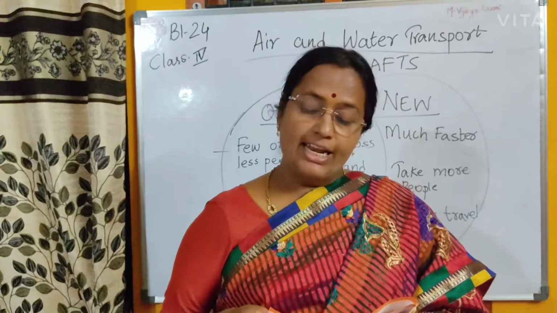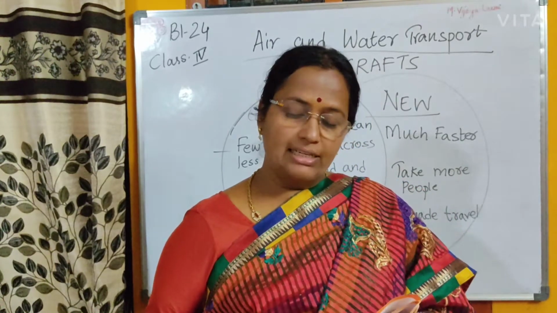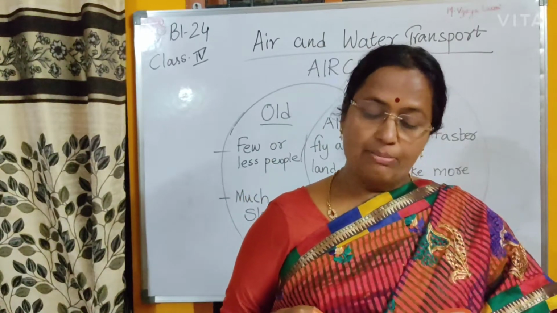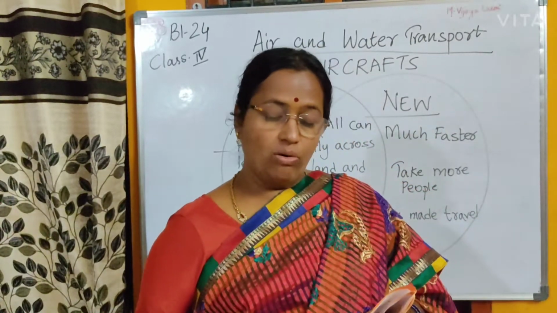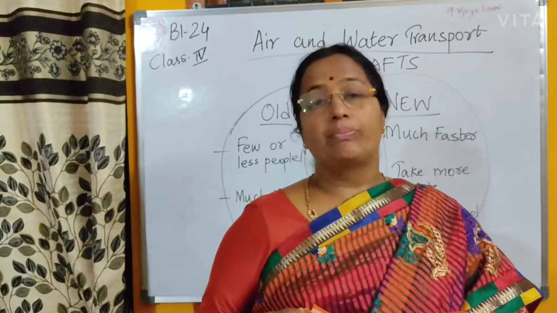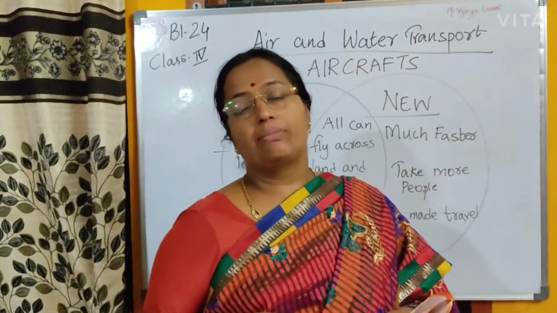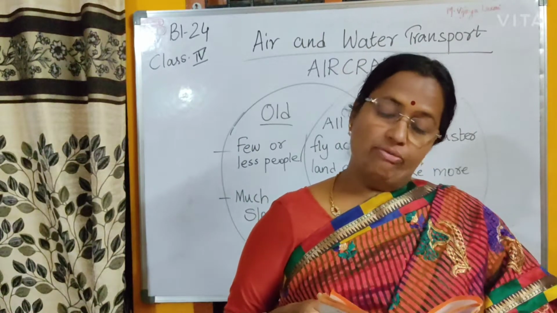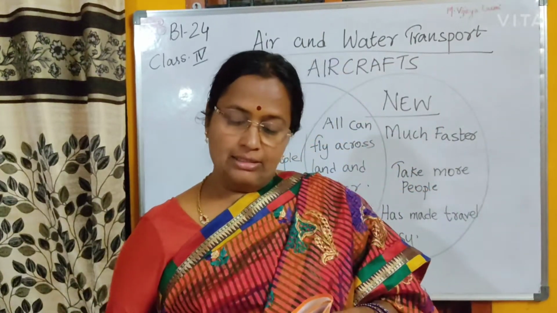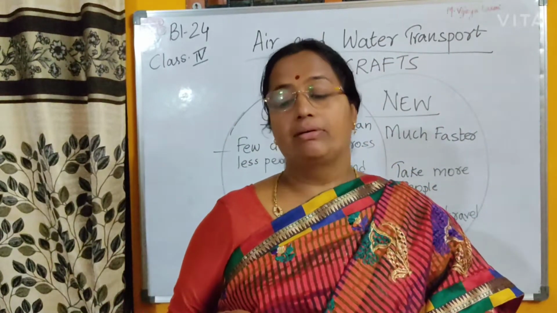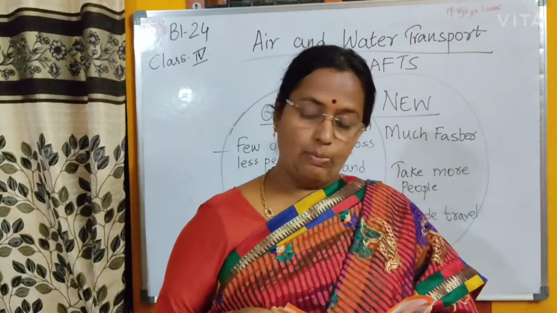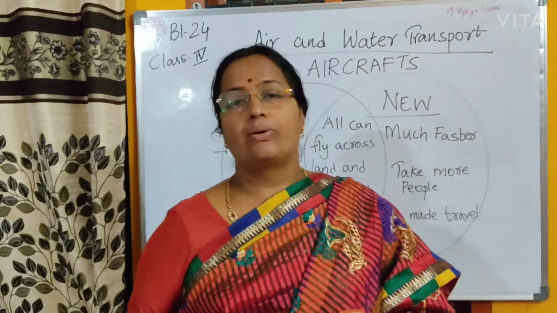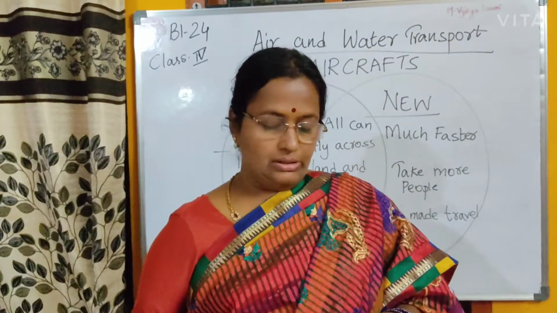Situation B. Reena lives in Andaman Nicobar Islands. Her mother is very ill. She has to bring her mother to a hospital in Mumbai from the island quickly. What transport should she use and why? So Reena has to bring her mother from Andaman Nicobar Islands and she has to fly to Mumbai. So Reena can take aeroplane again because it will reach in very less time, on time.